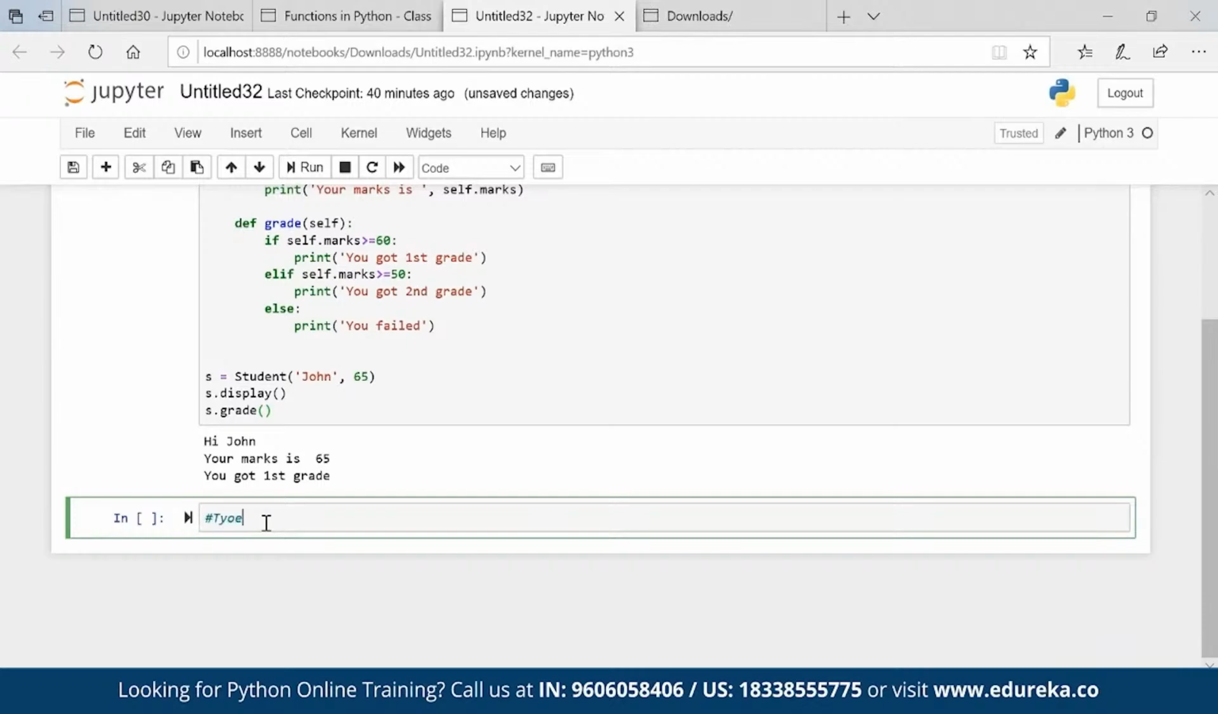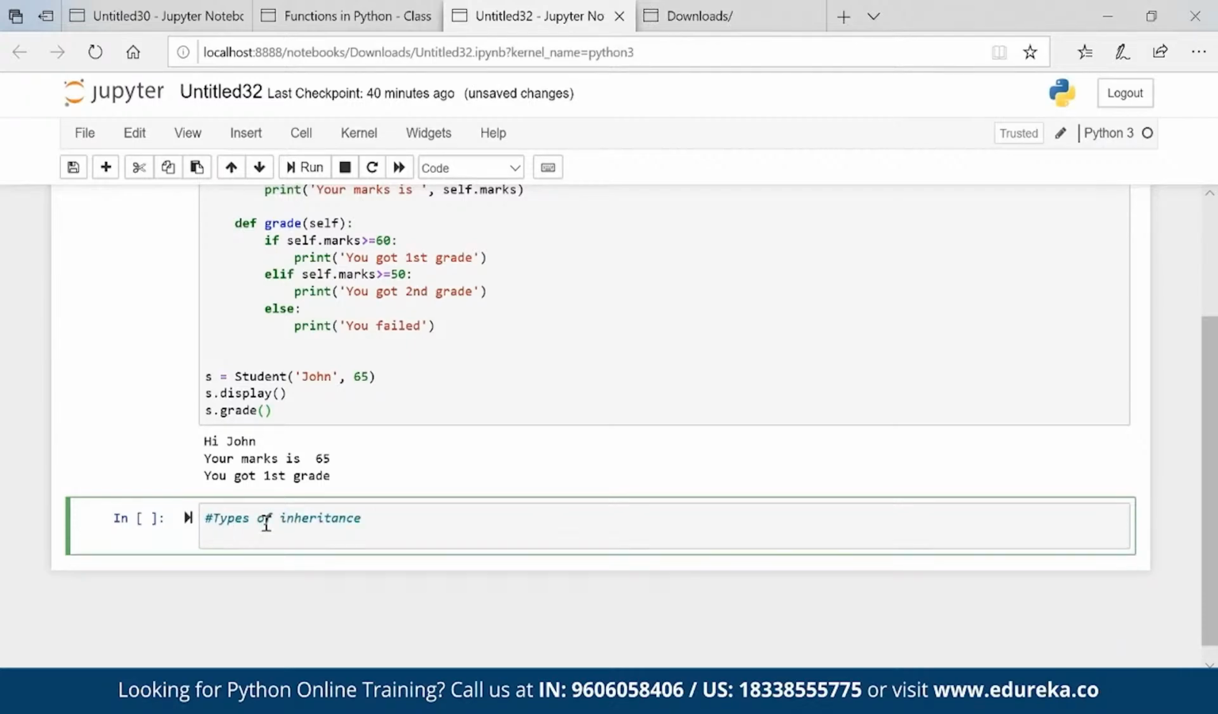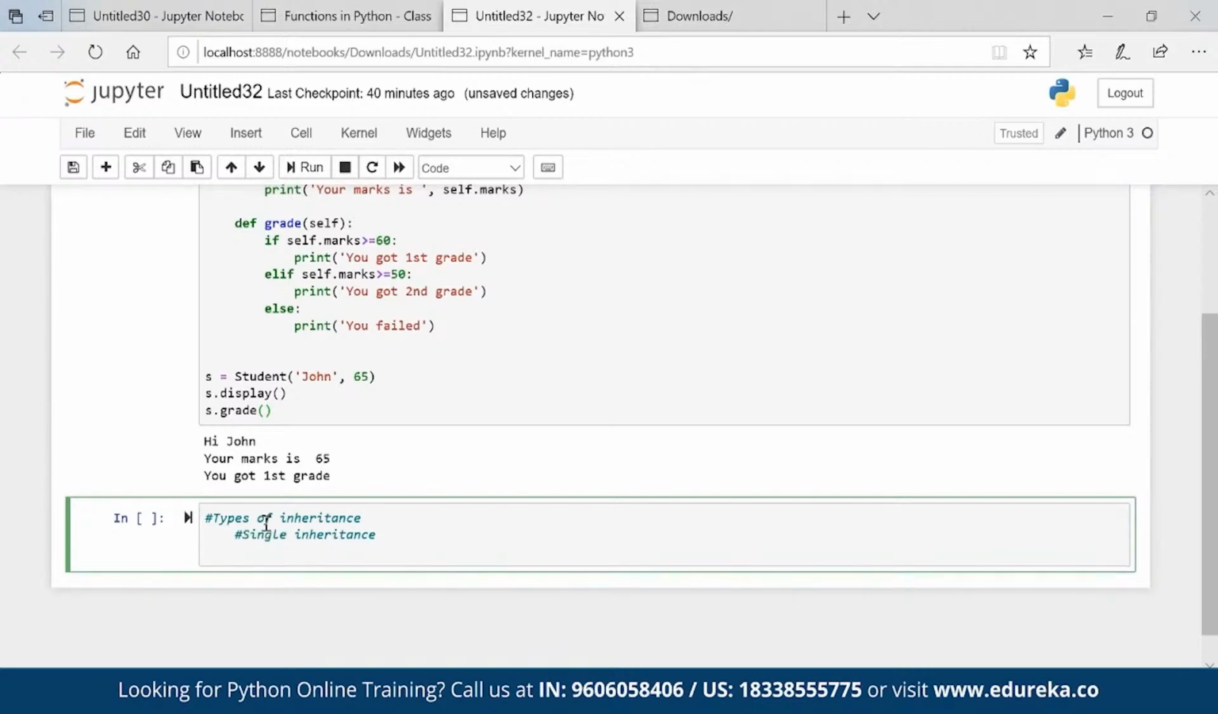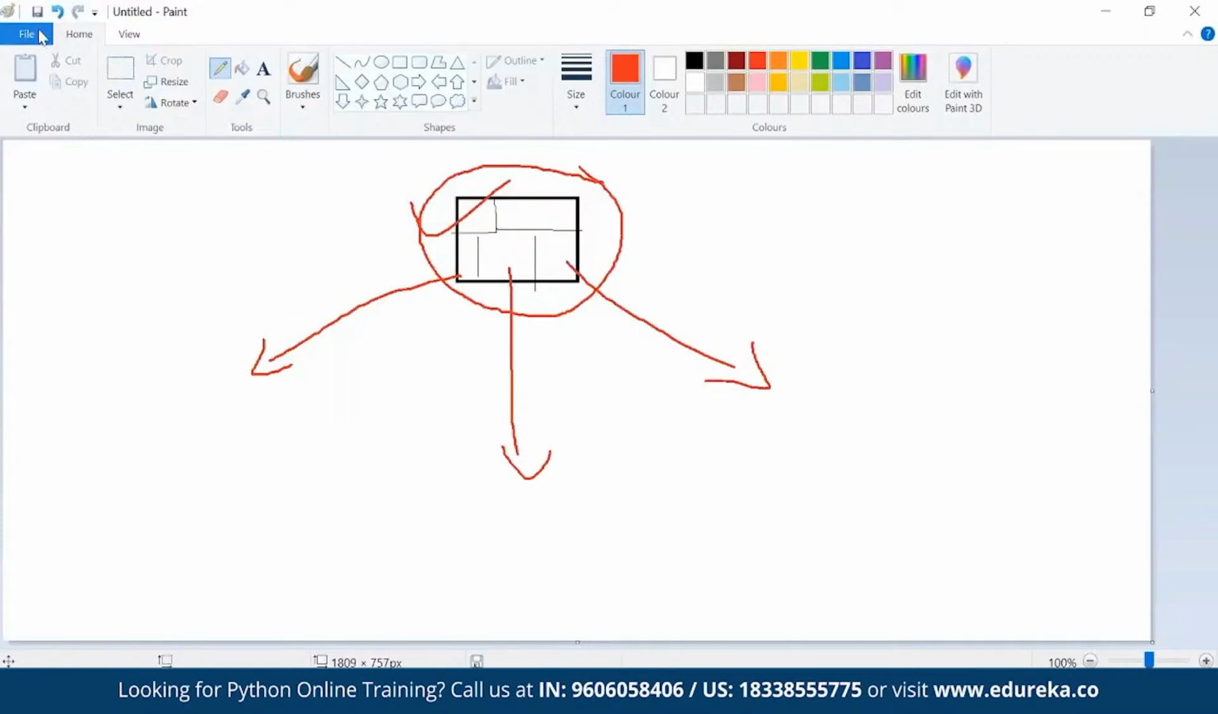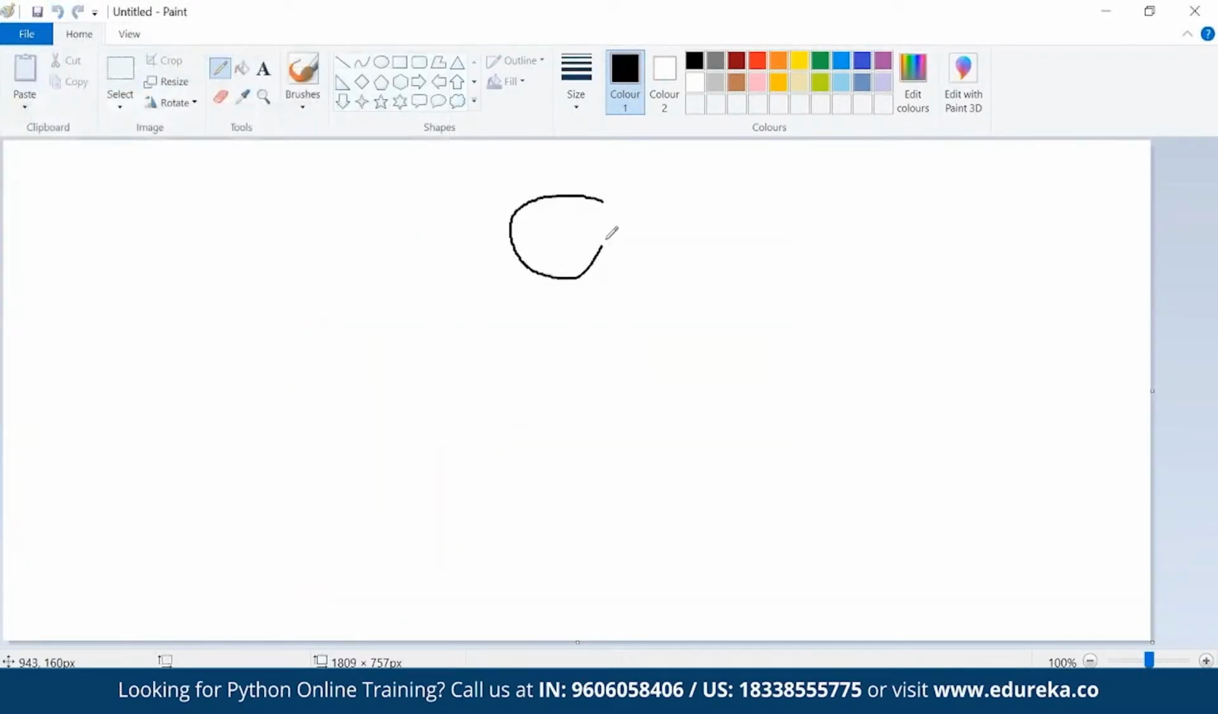Types of inheritance. The first type is single inheritance. Now what is single inheritance? So basically, I have a parent and I am a child, a one-to-one relation. Then it is a single inheritance. I'll show you the syntax for it. Second is multi-level inheritance. One parent gives the property to child 1 and child 1 is giving the property to child 2. Okay, so basically if I try to explain in Paint, I have a parent and there is a direct relation with the child, then this is single inheritance.